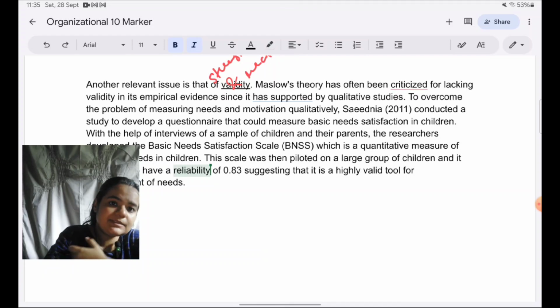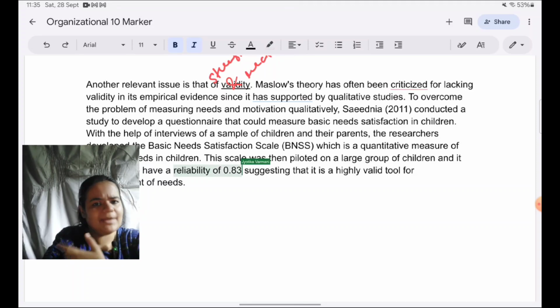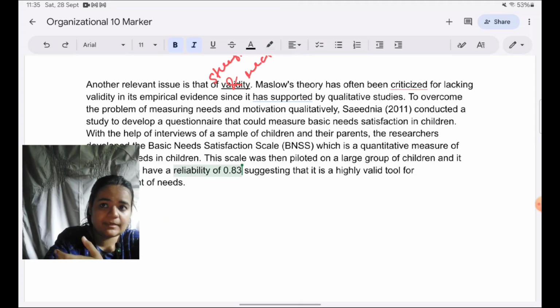So again, I've not written specifically that this is a strength, that today validity is there in measurement, but it is implied. It is very evident from what I have written. So evaluation is there, analysis is there. Evidence, I have used Sydney's study finally in the answer to be thorough and effective. Also, one question which will come up is, do we have to give the exact reliability coefficient?